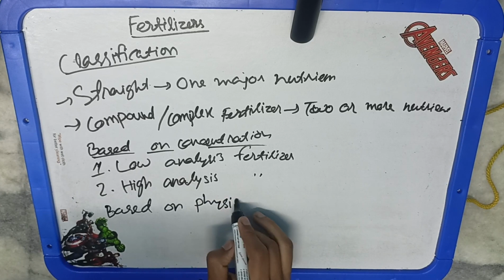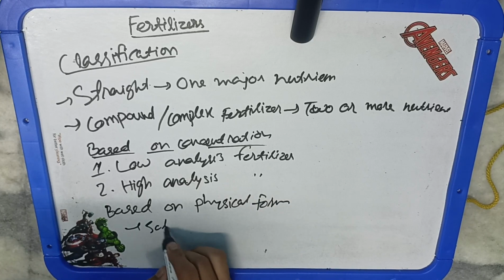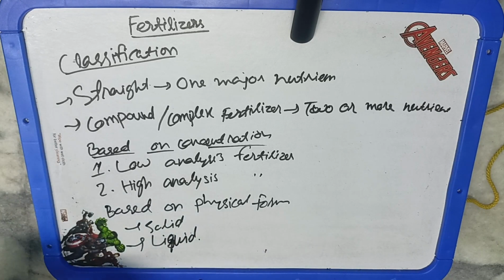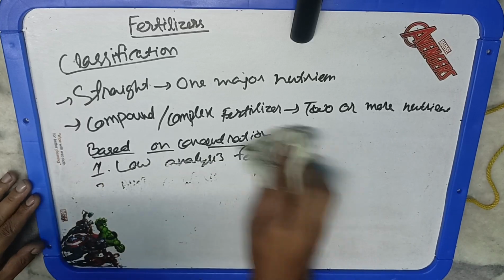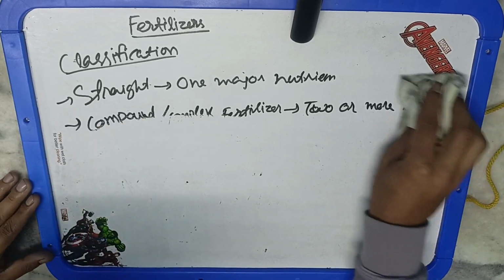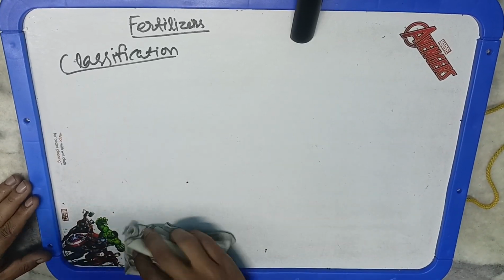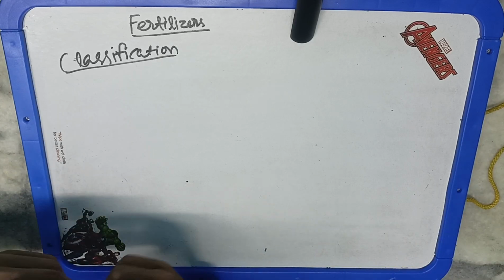The next is on the residual action. If it causes the residual action of acidity in the soil, then it is called acid forming fertilizer, like your ammonium fertilizers. They cause acidity in soil. The next is the alkaline forming fertilizer, whose residual action is alkaline in nature. The next is your equivalent acidity and basicity.